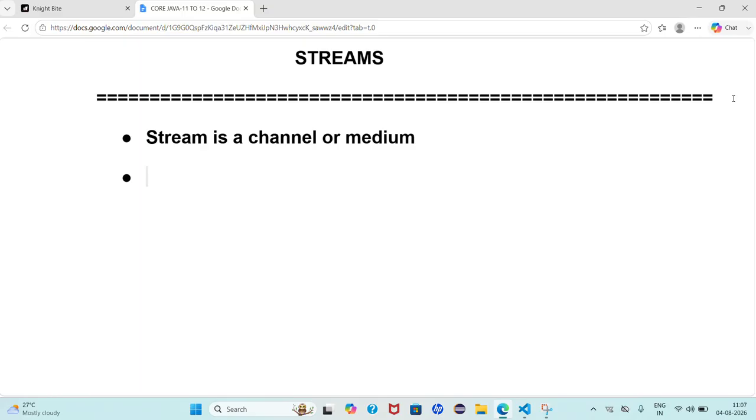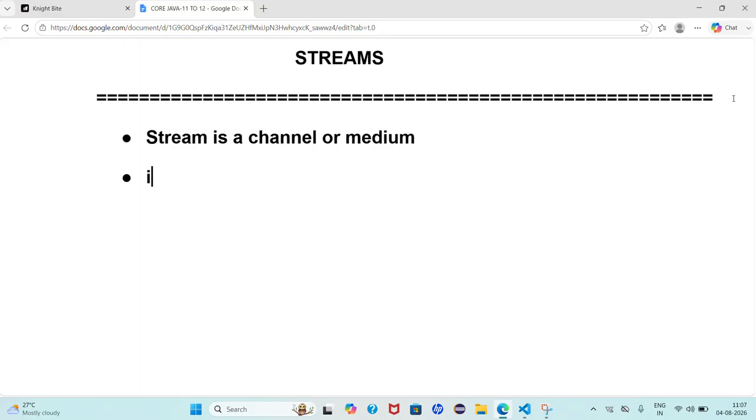Streams are able to carry data in continuous flow from input devices to the Java application, and from the Java application to the output devices. So what is meant by stream here? Stream is a channel or medium. What is the purpose of streams? Streams are able to carry data from input devices to the Java application and the Java application to output devices. So the main purpose of streams is just to carry data.